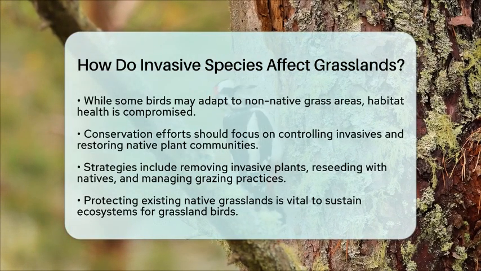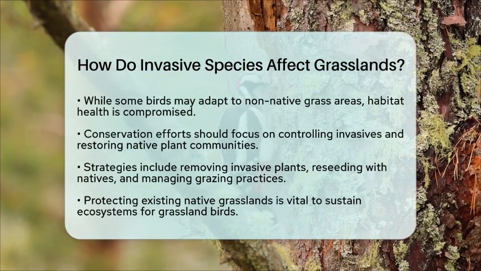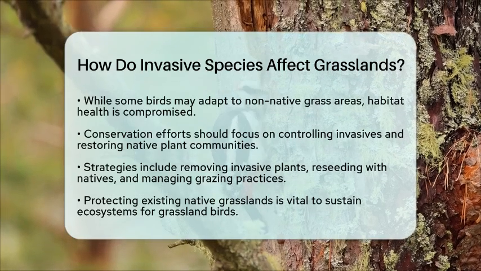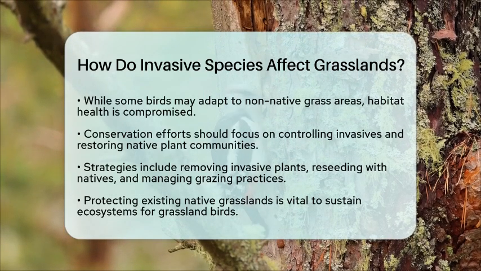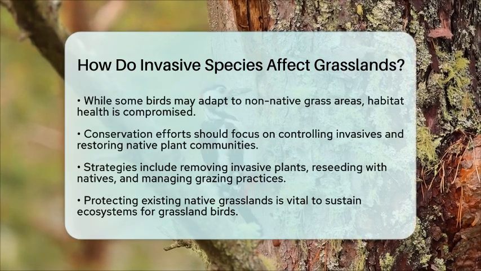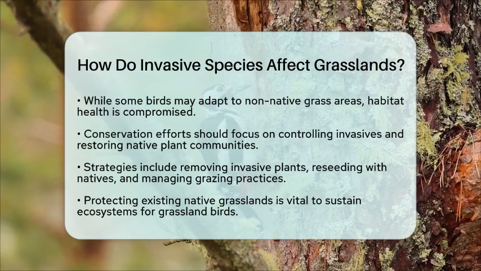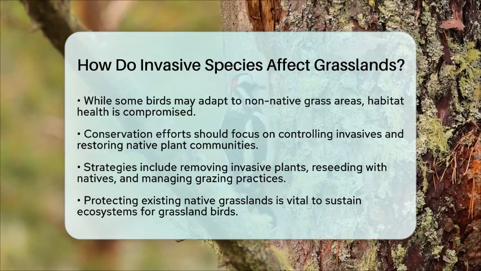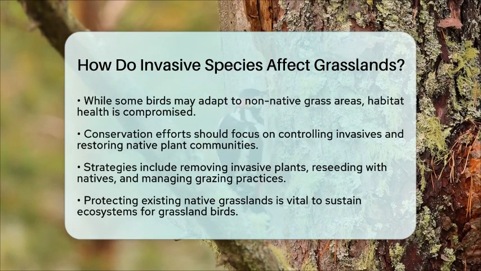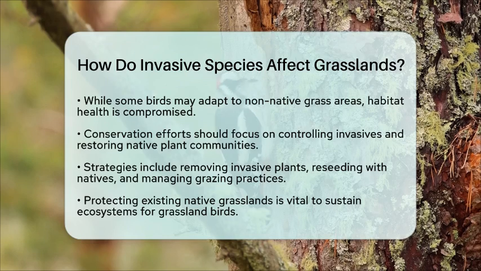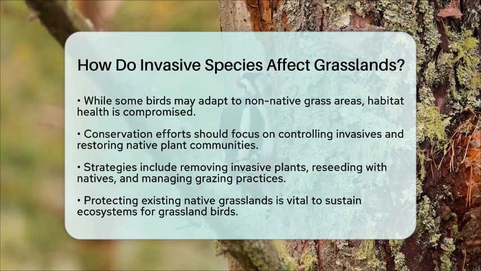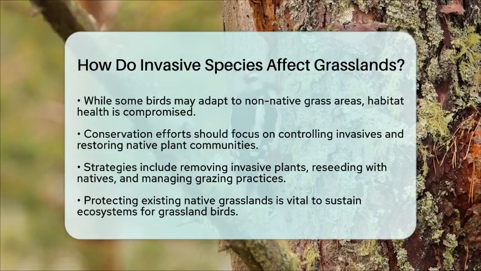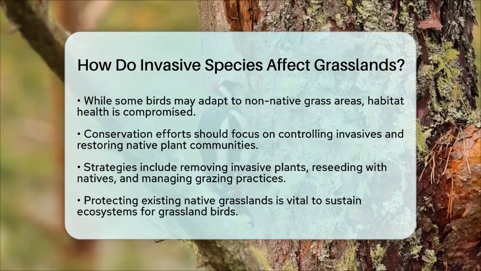communities. This can involve removing invasive plants, reseeding with native grasses, and managing grazing to maintain habitat structure. Protecting existing native grasslands and preventing further conversion to agriculture or development is also essential for sustaining the ecosystems that grassland birds rely on. In summary, invasive species negatively impact grasslands by simplifying vegetation, reducing native plant and insect diversity,